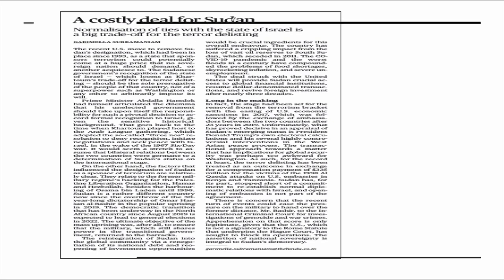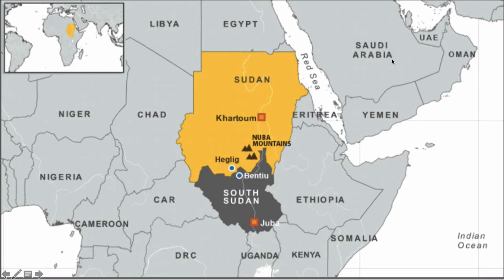Second is a very important topic related with Sudan. The question can be framed under international relation topic, and recently there is a normalization of ties with the state of Israel, a big trade-off for the terror delisting. This is again a very important step. So first of all, we need to know where is Sudan.